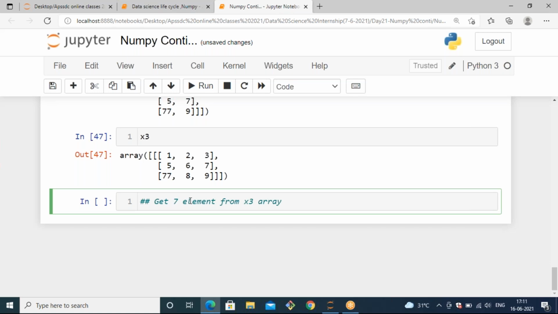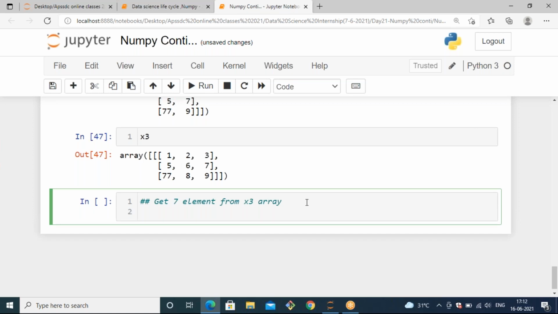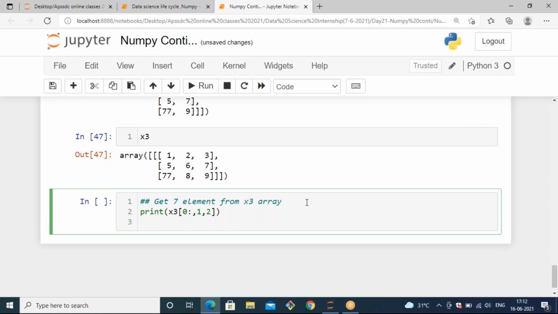Try it and post your responses in the chat box. Yeah, I got one response from Pranit like this: x3 of 0, 0 colon means it is about including all rows, again out of this 1 comma 2.